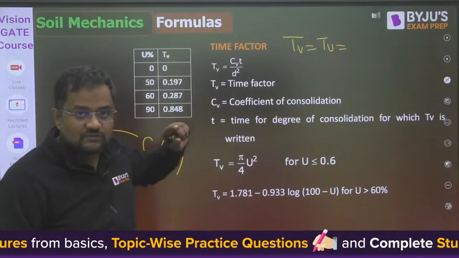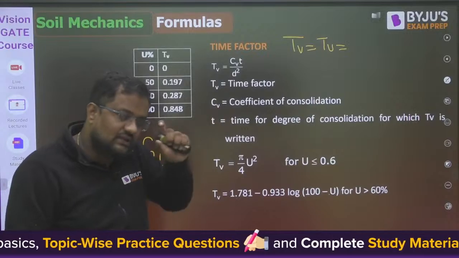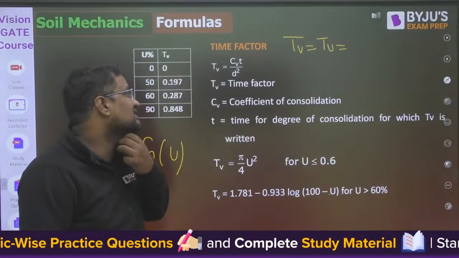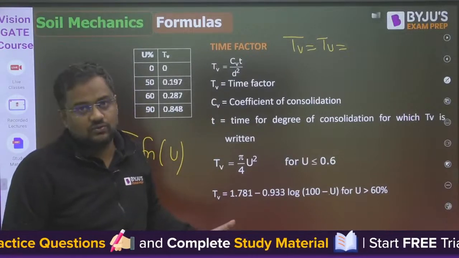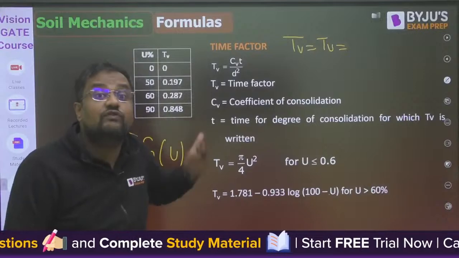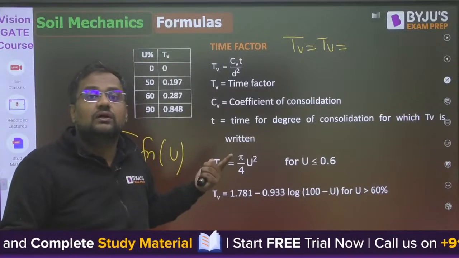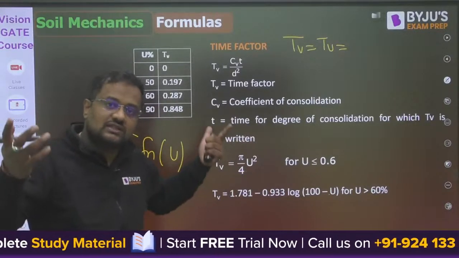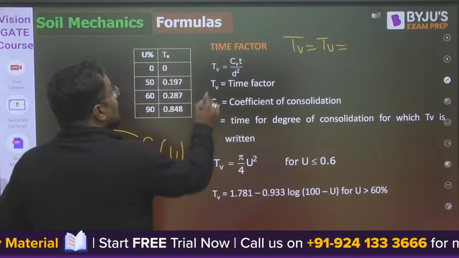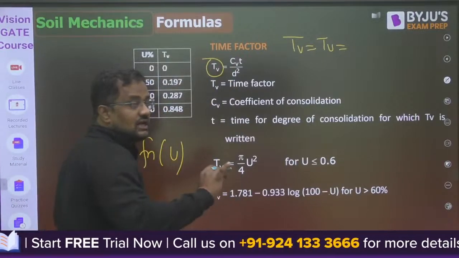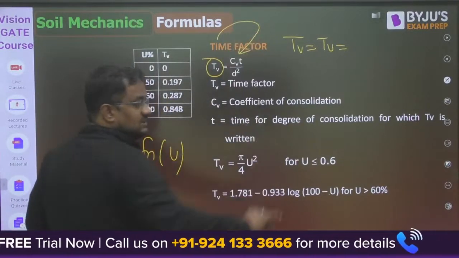D is the drainage path. If the thickness is H, then for single drainage it is H, and for double drainage it is H by 2. And t is what time? Which time, sir? The time it takes, 5 years, sometimes 8 years, for consolidation. Suppose you are writing Tv for 40% consolidation, then this time is also for 40%.